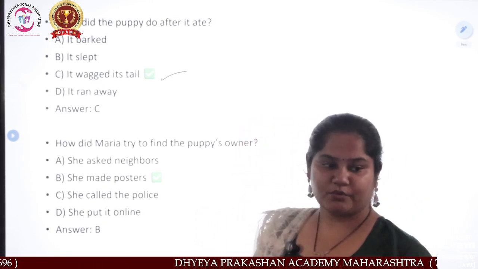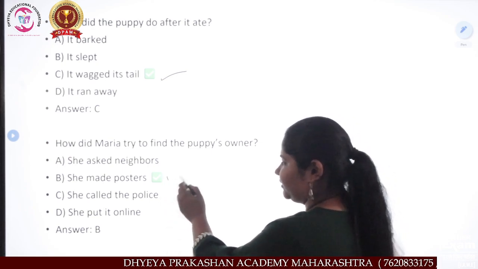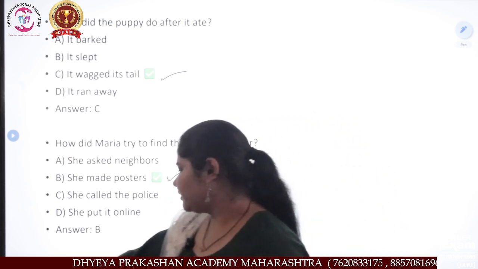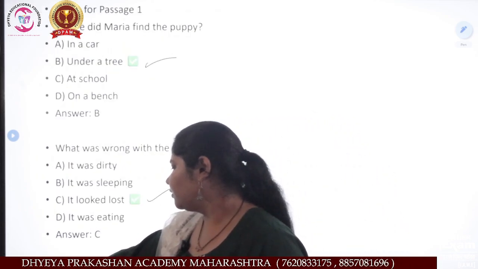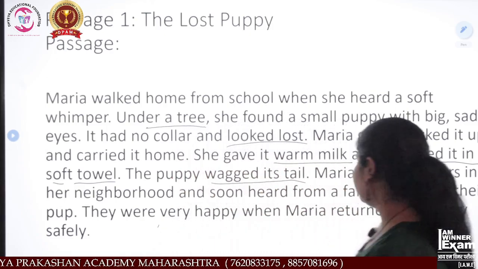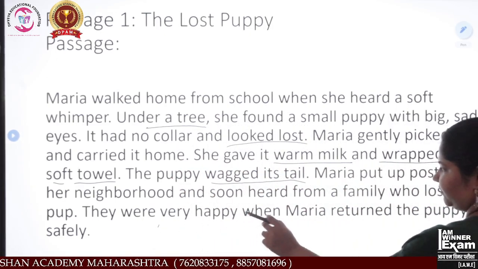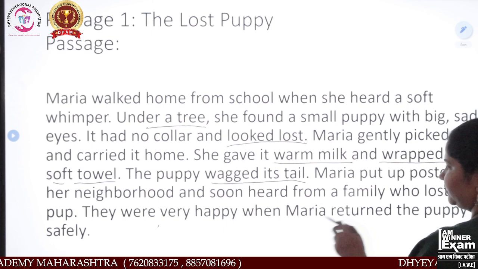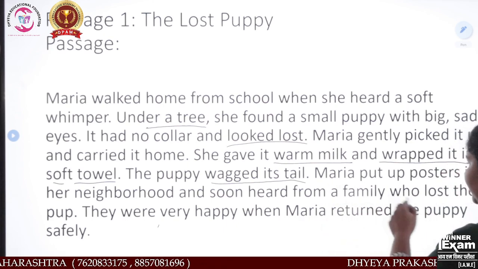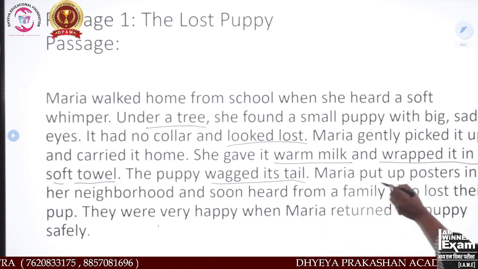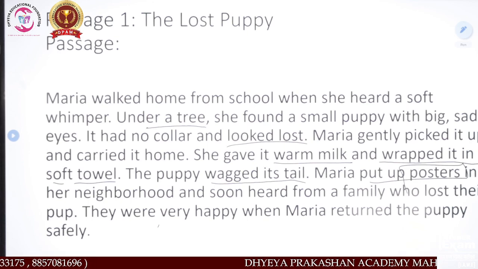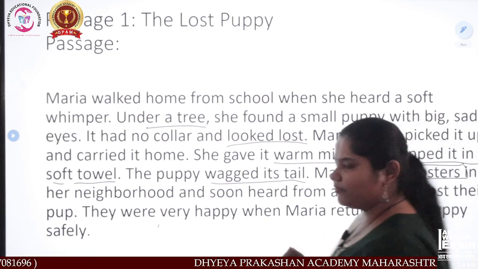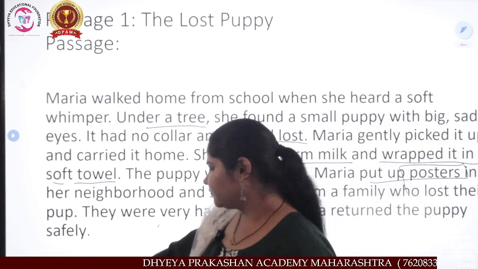She made a poster. So we will pick this answer. If you want to reconfirm, you will go back. See. Neighborhood and soon heard from a family, where Myra put up posters. Put up posters. Okay. This way you have to find the answer.